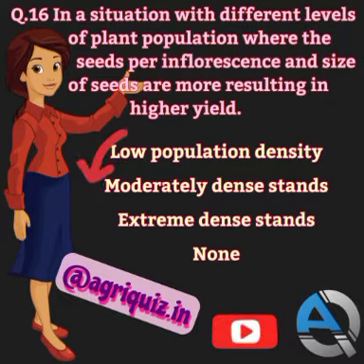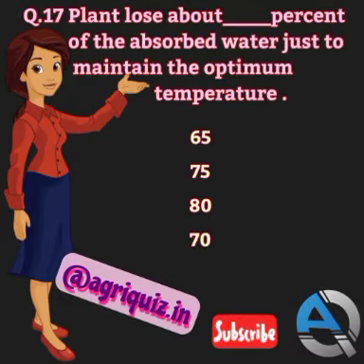Question number 17. Plants lose about how many percent of the absorbed water just to maintain the optimum temperature? 65, 75, 80, or 70? The correct answer is 65. Plants lose about 65% of the absorbed water just to maintain optimum temperature.